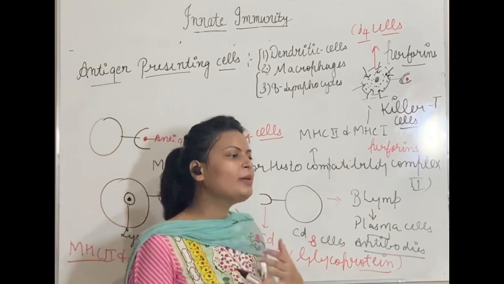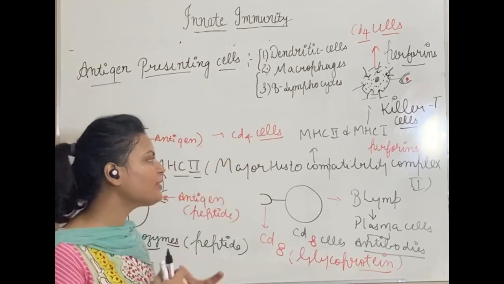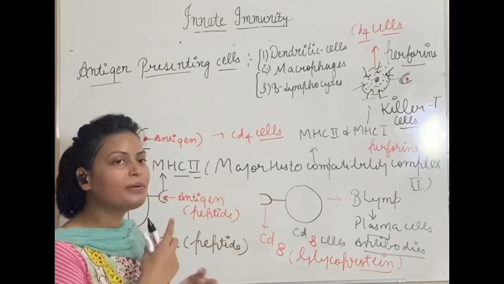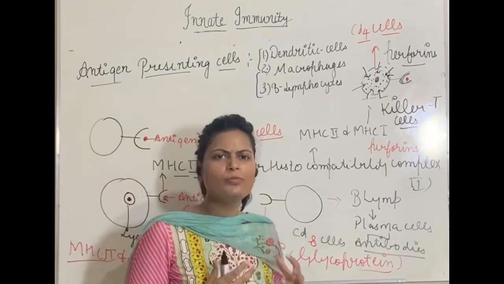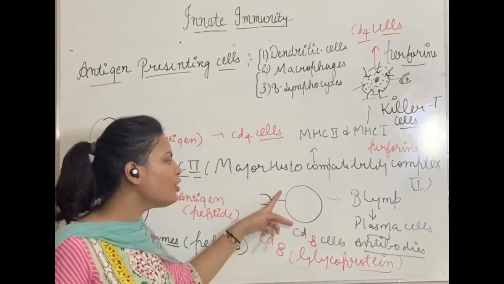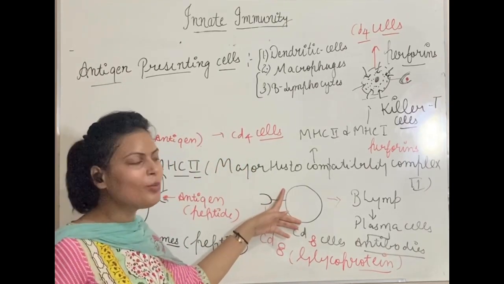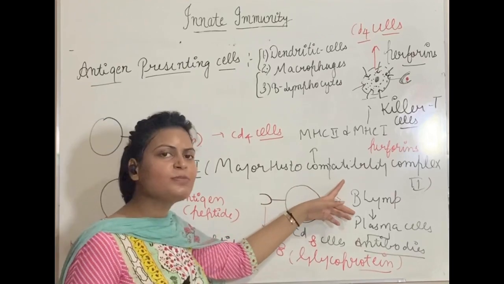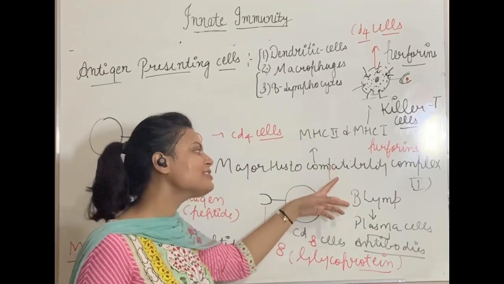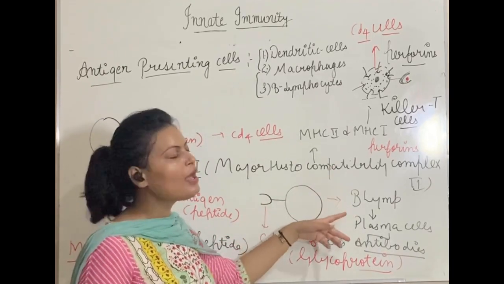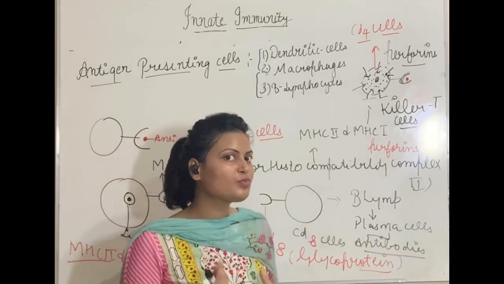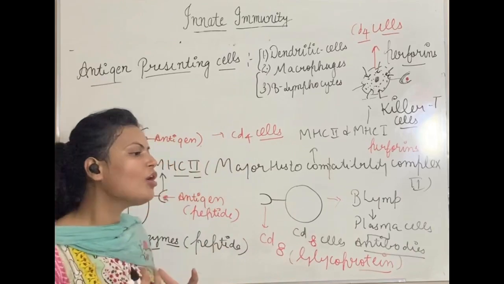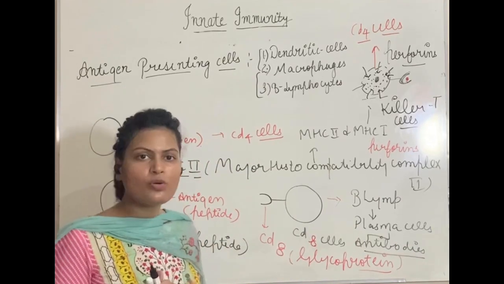Those cytokine chemicals will help in proliferation of more and more helper T cells. They will divide, and they will help in formation of more and more helper T cells. If more and more helper T cells are formed, more signal will be transmitted to B lymphocytes. The more signal transfer to B lymphocytes, the more will be the formation of antibodies. So this is how the whole scenario is working, and this is the role of cytokines.